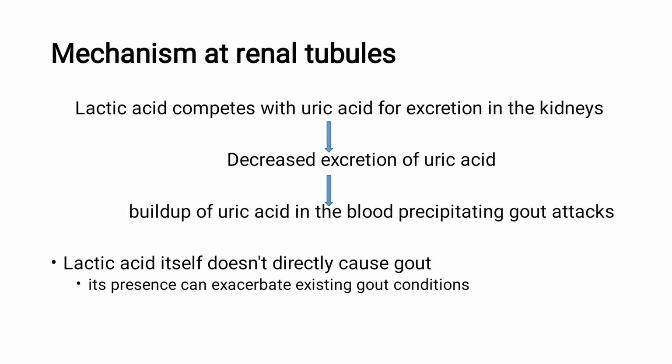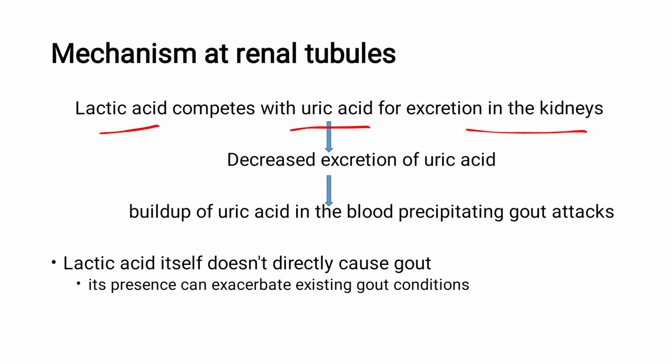Third point is, when there is increased lactic acid in the body, this lactic acid competes with the uric acid for excretion in the renal tubules. Please note, in the renal tubules, there is only one way through which uric acid and lactic acid get excreted. So in persons who already have increased uric acid level, the uric acid excretion also has to be increased in the renal tubules.